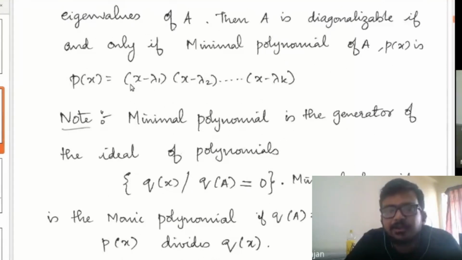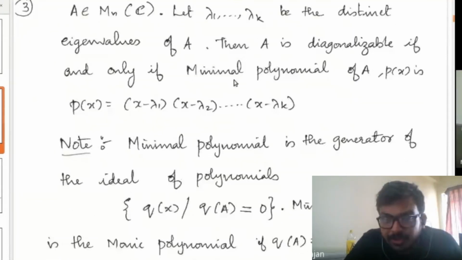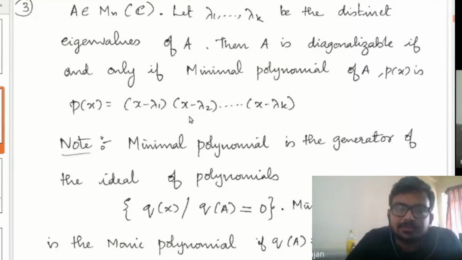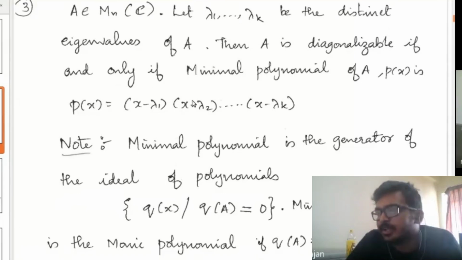Note that usually in the minimal polynomial, the multiplicity of the factors x minus lambda 1 corresponding to the eigenvalue lambda 1 can be greater than 1 for each eigenvalue. But whenever it is diagonalizable, the multiplicity of each of these factors x minus lambda, for each eigenvalue lambda, should be exactly 1.